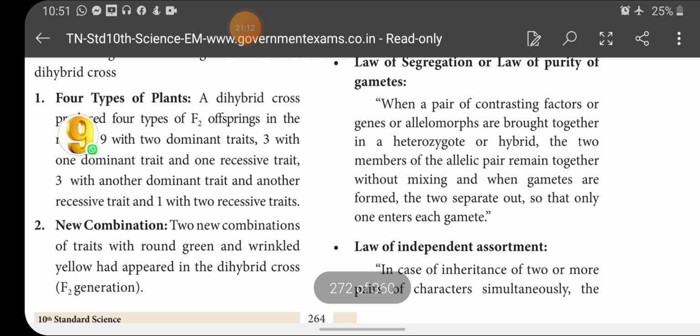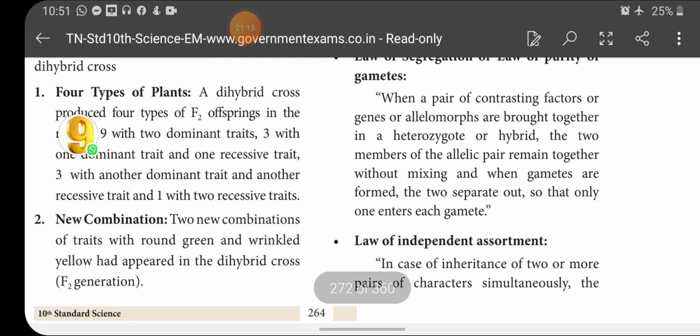Next, law of segregation or law of purity. When a pair of contrasting factors or genes or allelomorphs are brought together in a heterozygote or hybrid, the 2 members of the allelic pair remain together without mixing. And when gametes are formed, the 2 separate out so that only one enters each gamete. As I said already, children, in the F1 generation, though the F1 plant has both the alleles, the alleles stand separately and do not mix with each other. So it is called the law of purity.